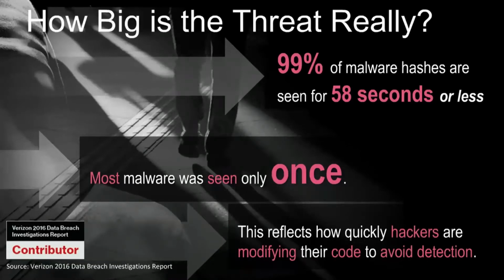So how big is this threat really? 99% of malware hashes are only seen for 58 seconds. So what does that mean? That means that malware is only seen once. So each instance of malware being created is unique in its delivery. So what we're seeing is a very common trend as malware is being distributed via various campaigns, whether it's email links, URLs. They're all unique